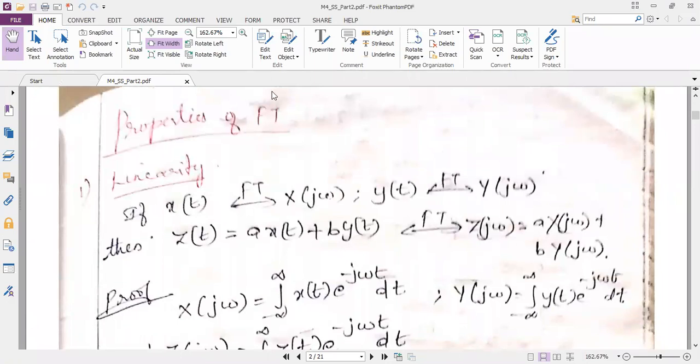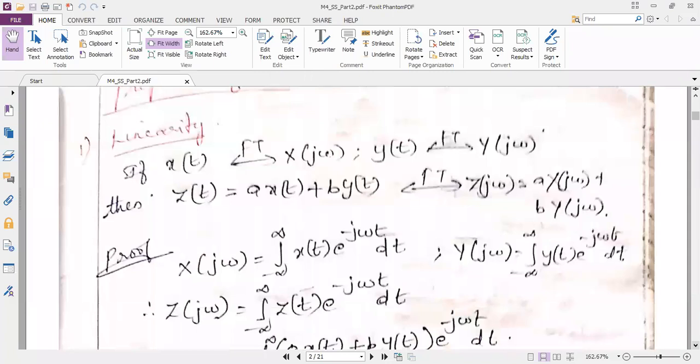Yes. So now the properties of FT. Here also we have around 10 properties, which are similar to the properties of CTFS in the third module. The first property is the linearity property. I am just going to explain two properties. The remaining properties you can copy from these notes. If it is not already uploaded, I will upload it today. You can just solve all these properties.